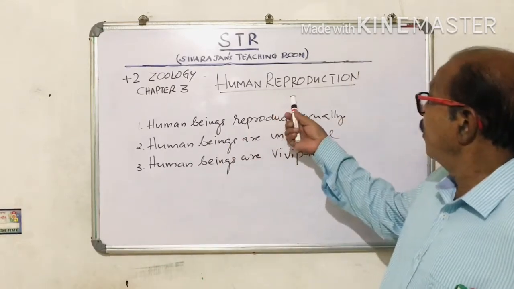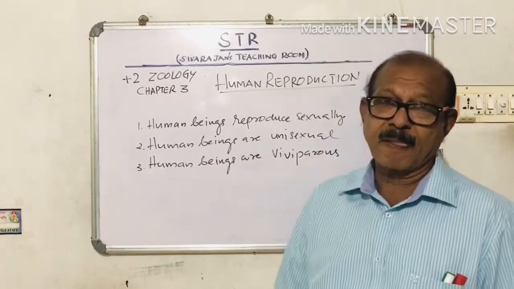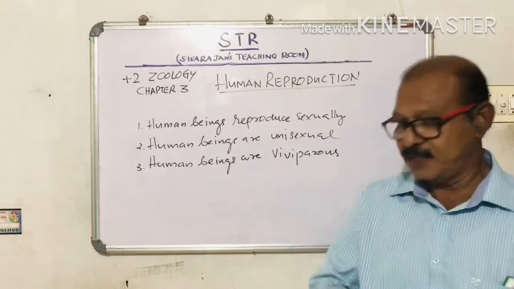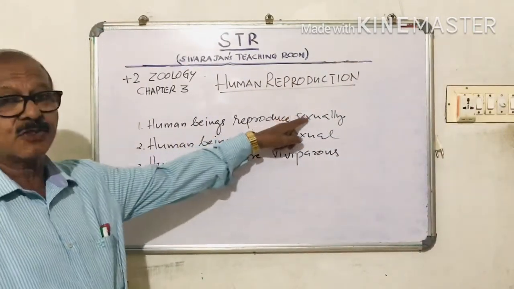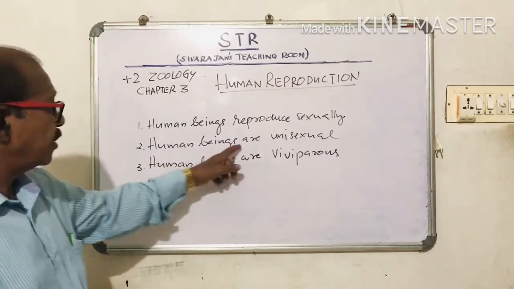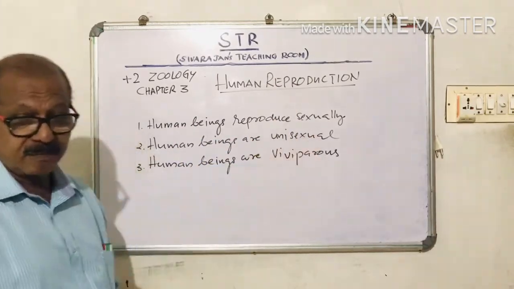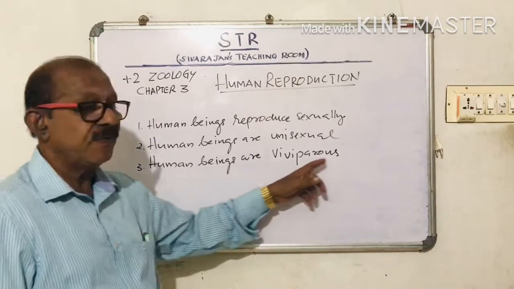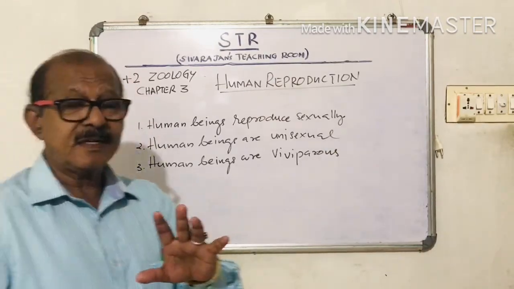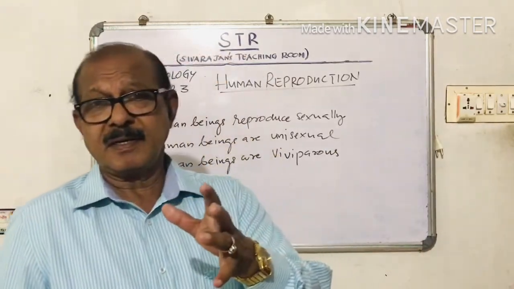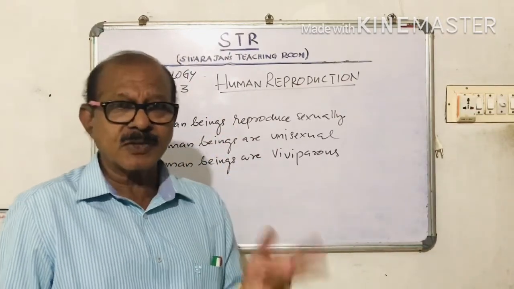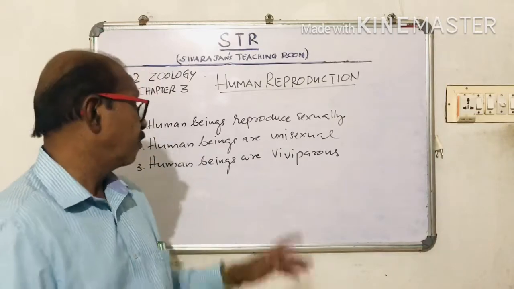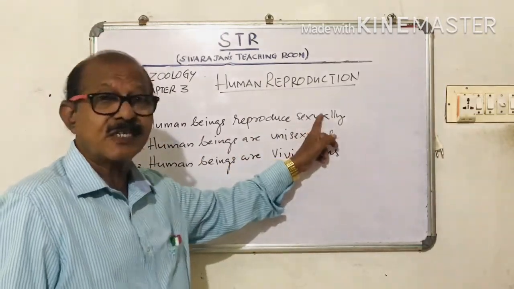So, when we speak of human reproduction, it has three important features. What are they? One, human beings reproduce sexually. Human beings are unisexual. Human beings are viviparous. So we know that reproduction is of two types. What are they? Asexual reproduction and sexual reproduction. But human beings reproduce sexually.